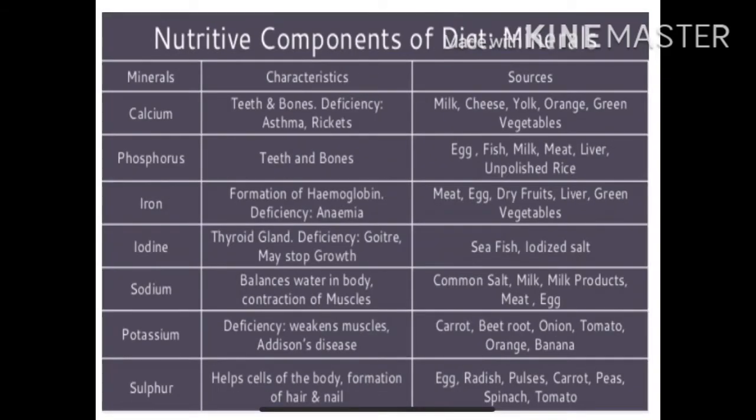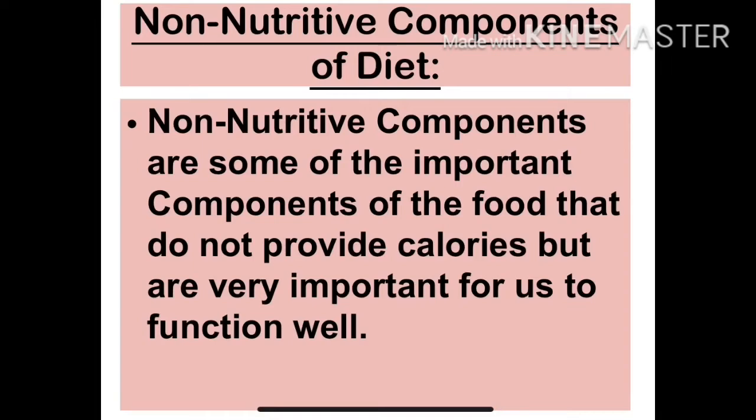Next is the fifth nutritive component, that is mineral, which includes minerals like calcium, potassium, iron, sodium, etc. Their characteristics are there in the chart, along with the sources from where we can get all these minerals. The next topic is non-nutritive components of diet.